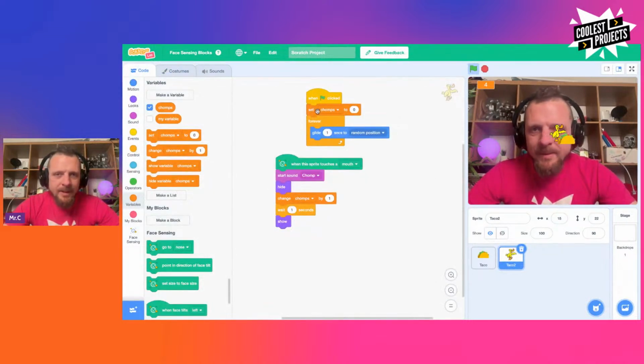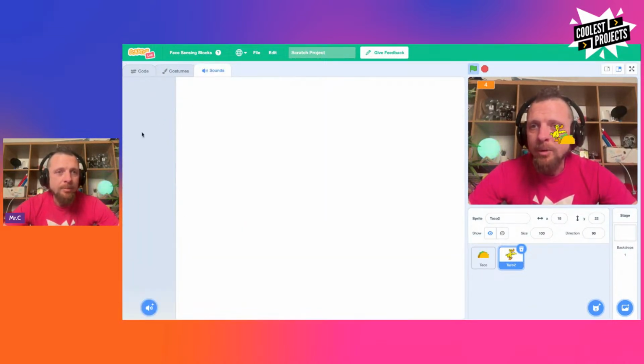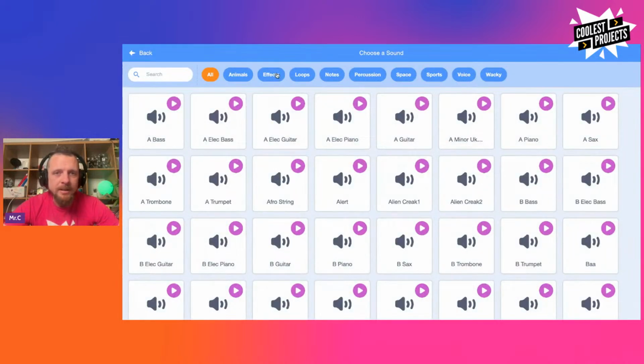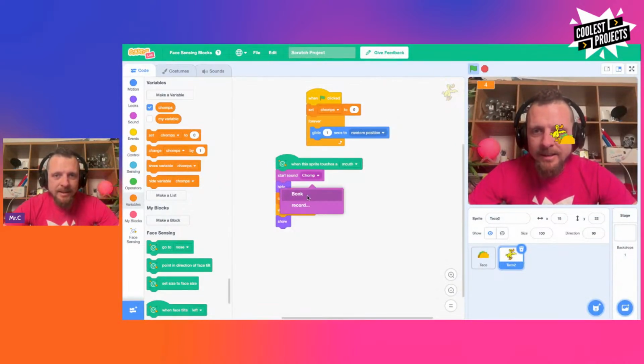So now this is my duck, and I want my duck to do all the same things. So when the green flag is clicked, set chomps to 0, and then glide 1 second to a random position. That's the same. I want him to move. When this sprite touches my mouth, he should start to sound chomp. So I want to change that, and we need to change chomps by -1. So he'll take 1 away from my score if I eat the duck. The last thing to change is the sound. So instead of chomp or pop, I want a different sound. What should be a bad sound? Yeah, bonk. Okay, cool. So if I eat this duck, it will go bonk. Let me change start sound, bonk.